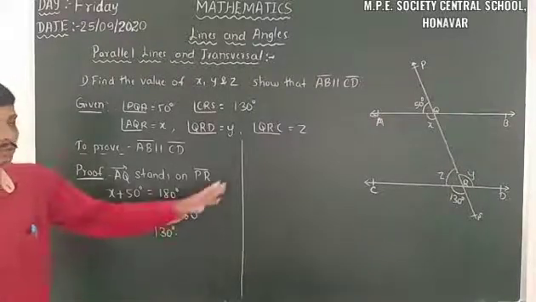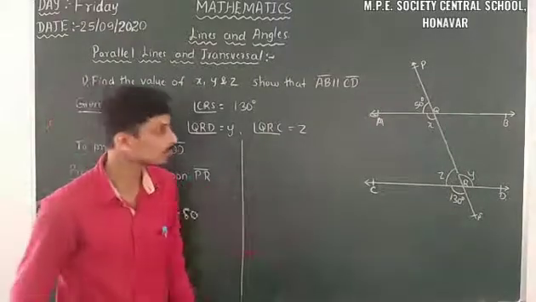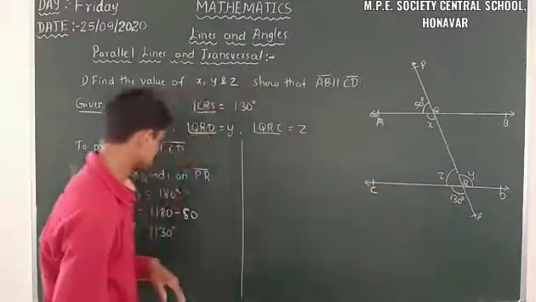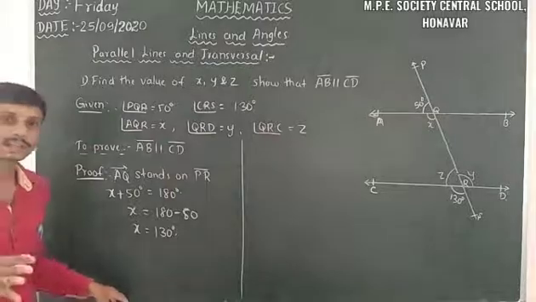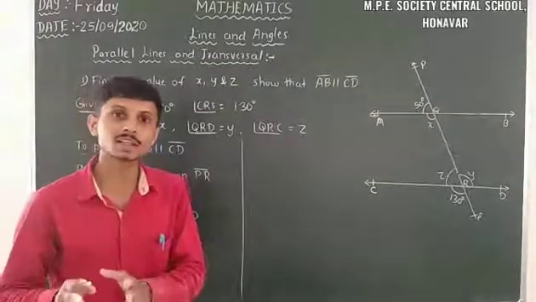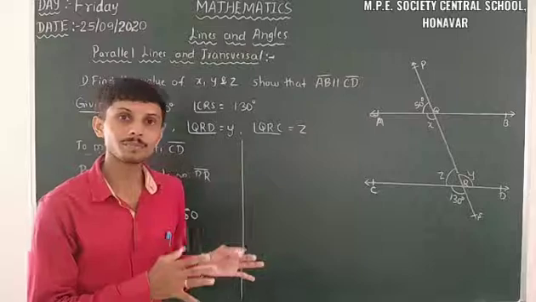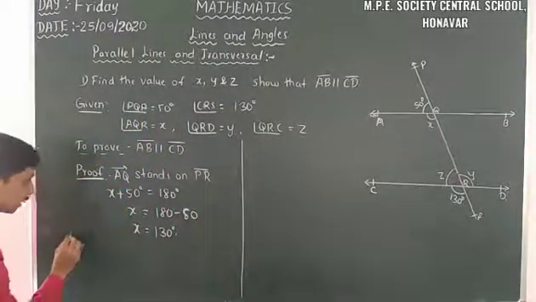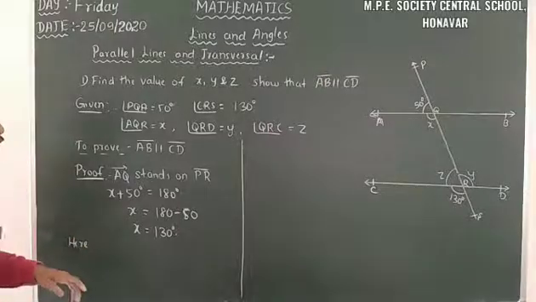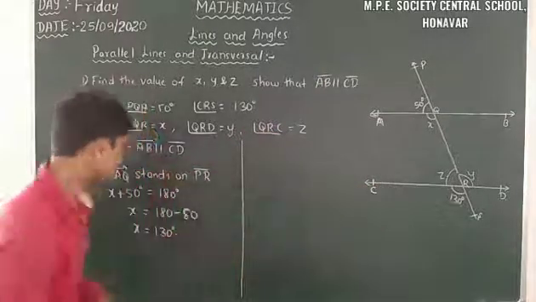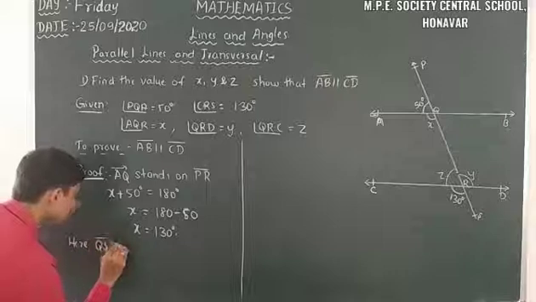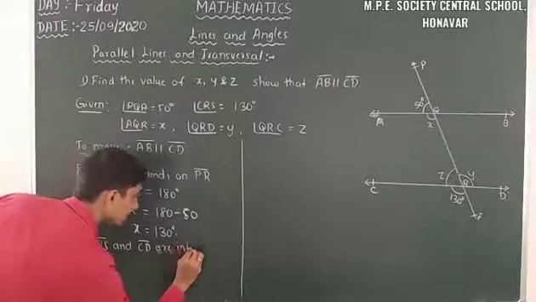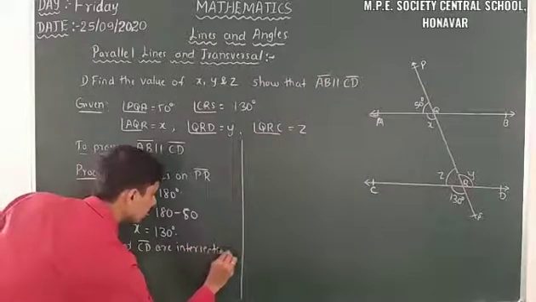So likewise we have to find out the value of y. How can we find out the value of y? Here QS and CD are intersecting lines. When we have intersecting lines, the vertically opposite angles are equal. From theorem 6.1 it is.